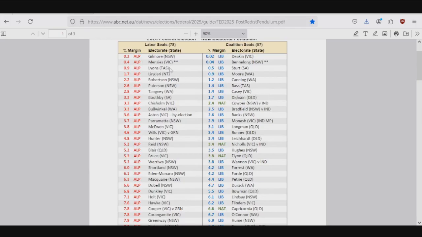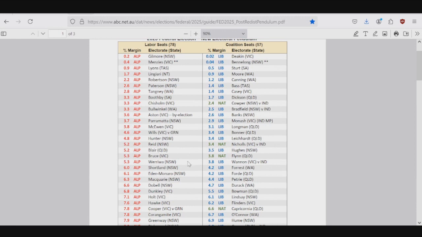Menzies is just a notional Labor seat. They don't actually have it. Lyons is gone. Lingiari is gone. Robertson is gone. Patterson is gone. Tangney is gone. Boothby is safe, but I believe one of these two could go. Chisholm is gone. Bullwinkle is gone. Aston is gone. Parramatta is gone, either that or Reid. McEwen is gone. Hunter is gone. Blair is safe. Bruce is gone.